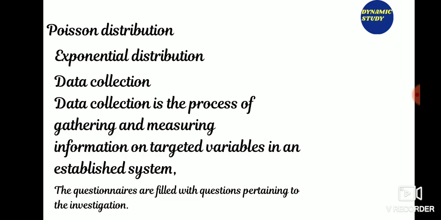Now Poisson distribution. Poisson distribution is a discrete distribution with a single parameter. A Poisson process is obtained when a binomial experiment is conducted a large number of times. Here the number of trials would be large. It is also called a discrete probability distribution. If the probability of success is small and the number of trials n is large, the binomial distribution approximates the Poisson distribution. All Poisson distributions are skewed to the right.